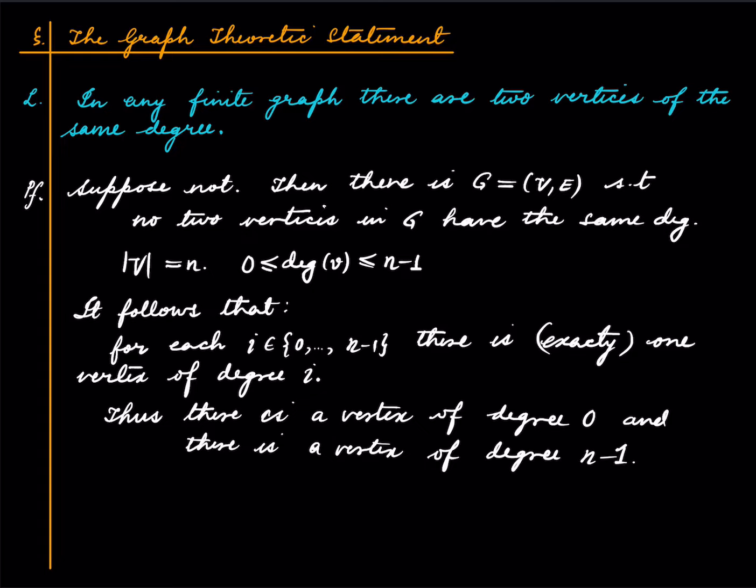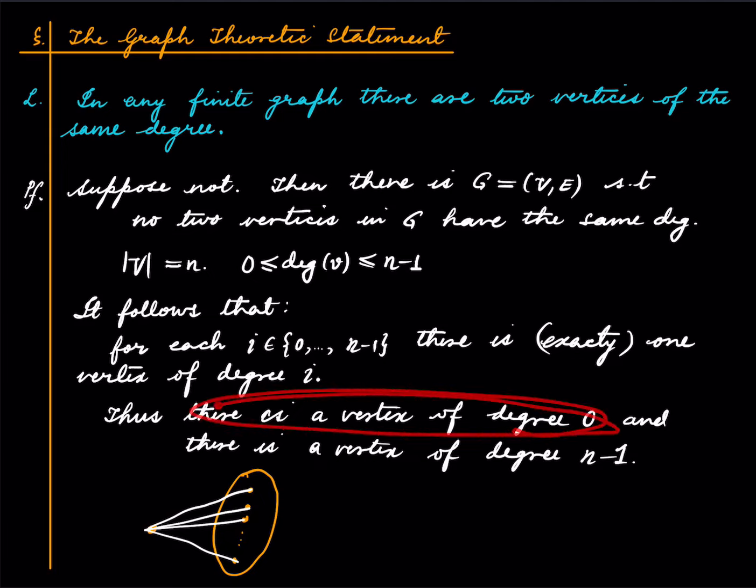Suppose this is my vertex of degree n minus 1 and all the other vertices I'm drawing in this blob. Then what does that mean? Since this vertex has degree n minus 1 and there are n minus 1 other vertices left, it must be connected to everything. But if this is connected to everything, it means that no vertex here has degree 0. And of course this vertex does not have degree 0, which contradicts this inference. So this gives us a contradiction. This is the symbol for contradiction. And we are done.